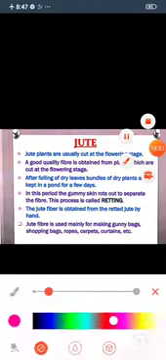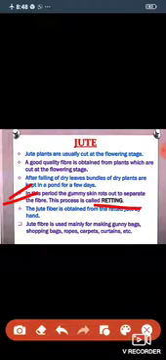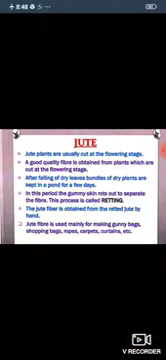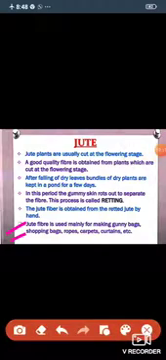Very important line. Also learn this line, okay? The jute fiber is obtained from the retted jute by hand. Last, jute fiber is used mainly for making gunny bags, shopping bags, rope, carpets, curtains. Very important term. Okay, learn about it.